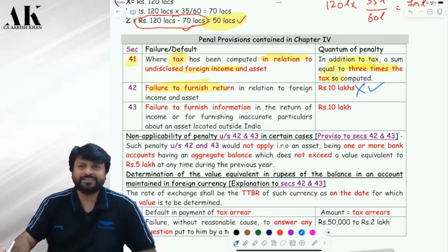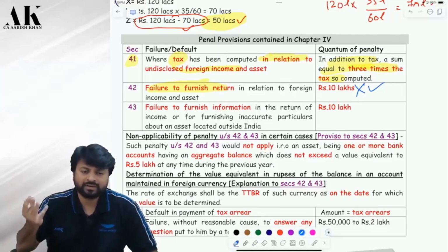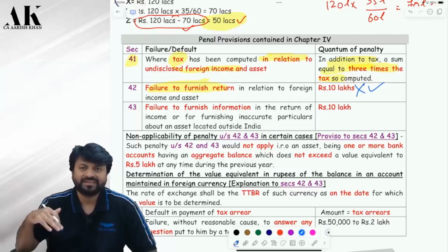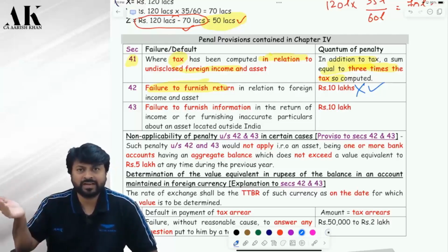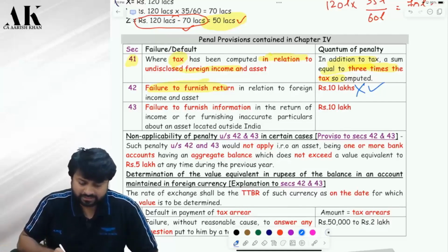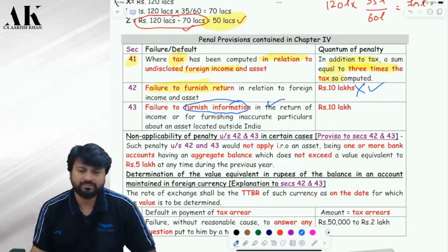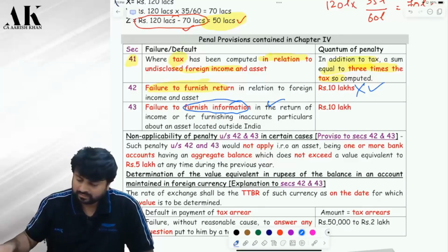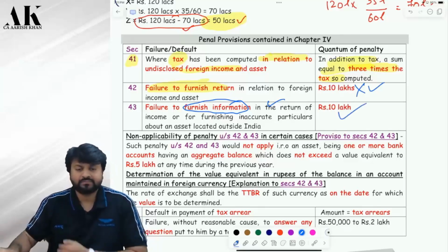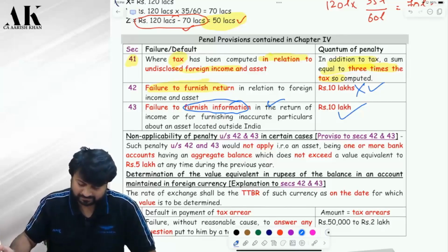So if you fail to furnish the income tax return, obviously you should have a foreign income or foreign asset, otherwise not. If you fail to furnish return, 10 lakh penalty. Correct? Next, you are furnishing return, but you are not furnishing information in the return properly. You are not disclosing the asset, you are not disclosing the income. Then also 10 lakh rupees penalty. Very dangerous provision. The penal provisions are very dangerous. Shall I go ahead?